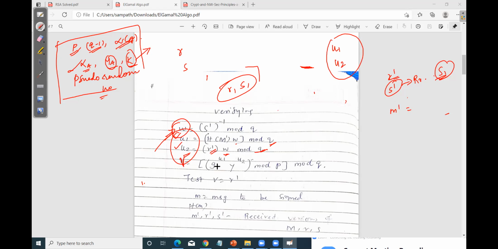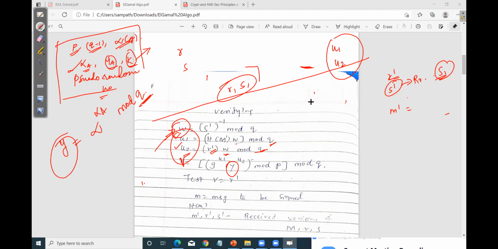V is equal to alpha to the power U1. Alpha is the primitive root, and what is Y? Y is the public key of the sender. What was the formula we used to calculate the public key? Alpha to the power XA mod Q. So try to understand this receiving or verifying part, which is carried out at the receiver side. The signature components R1, S1 are generated at the sender side. I hope now you are clear.